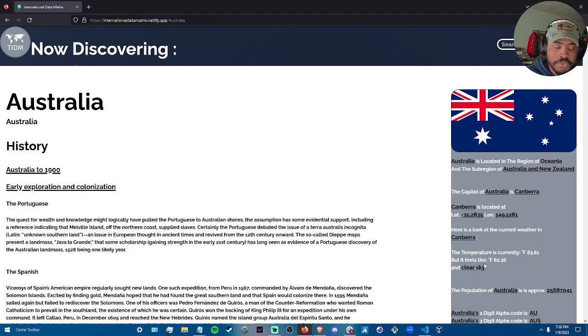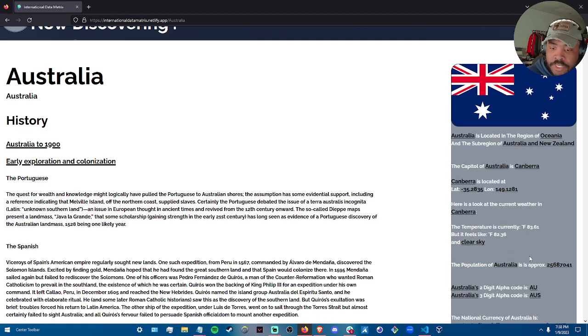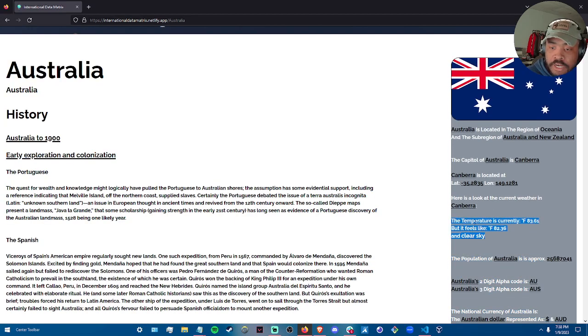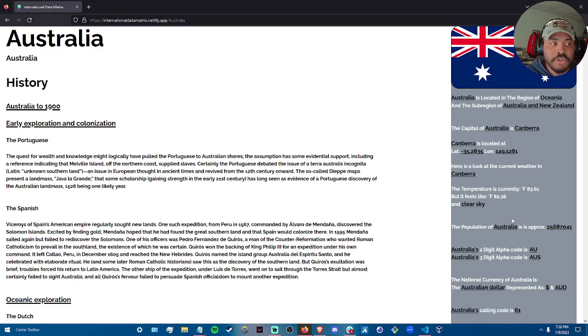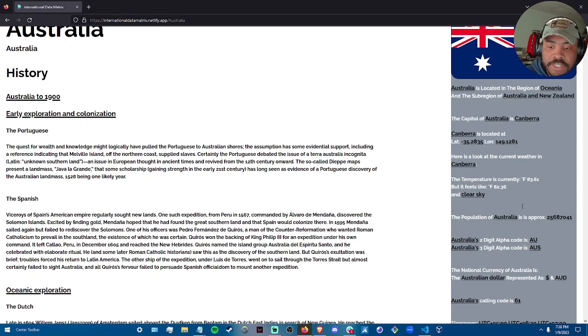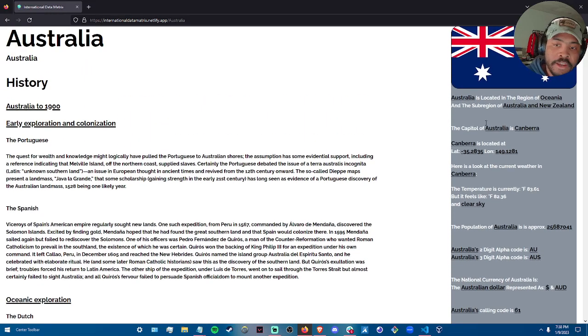I used Open Weather API as well to get the current weather in the capital of whatever country you can look at. The temperature is currently 83 degrees Fahrenheit, feels like 82, and it's clear skies. And I also use a news API, which I'll get to momentarily. So that's all the data on the right hand side. Every country will have its own unique data that's pulled from these APIs.